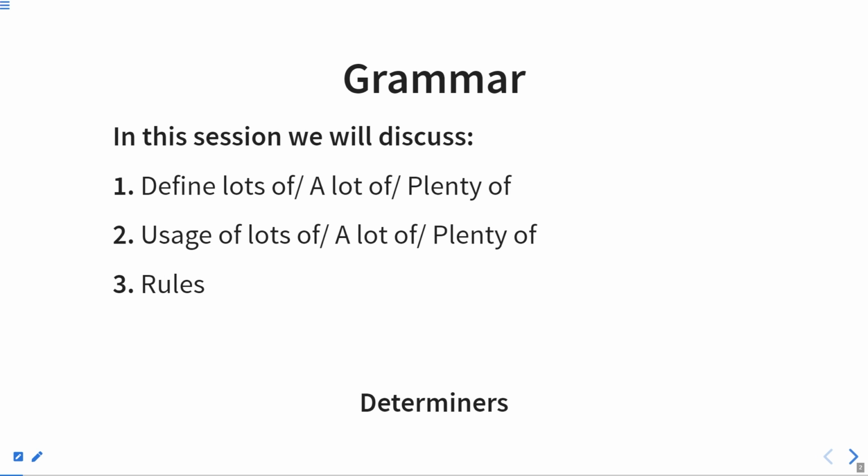Now, you must have heard about these phrases or these determiners a lot in your life, or you must have used these expressions in your sentences as well. So in this session, we are going to elaborate these points. We are going to discuss each and everything about these points so that when you use these phrases in your speech, you may not be wrong. So let's begin the session.